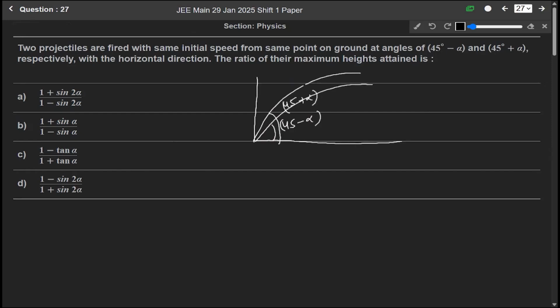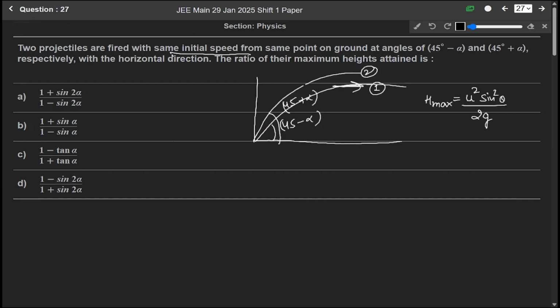The ratio of their maximum height attained is, okay, let us say this is the first one and this is the second one. For projectile motion questions, the maximum height H maximum is given as u square sine square theta over 2g, where u is the initial speed, the same for both projectiles.